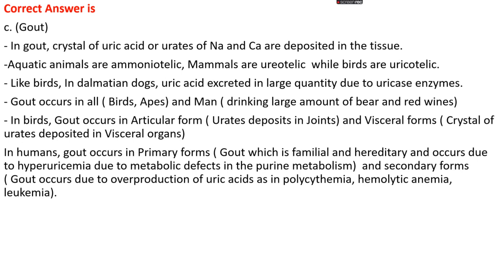Okay, while in humans, gout takes place in two forms, primary form and secondary form. Primary gout is familial and hereditary, and occurs when uric acid is high in blood due to a metabolic defect in purine metabolism. Secondary gout is gout which occurs due to overproduction of uric acid, as seen in polycythemia, hemolytic anemia, leukemia, etc.